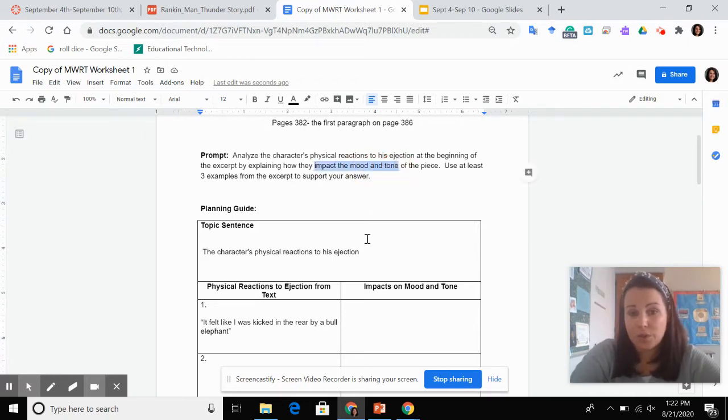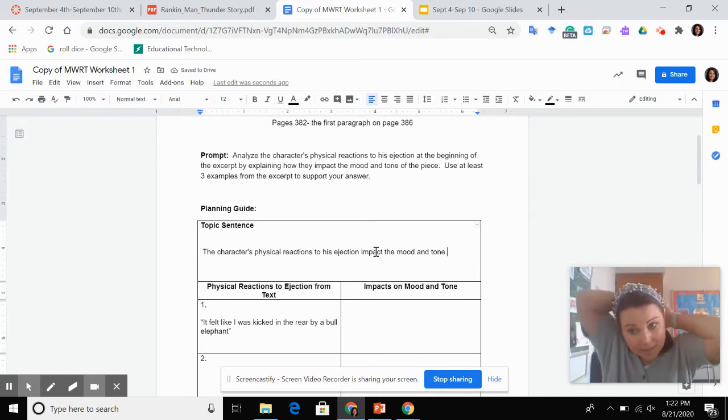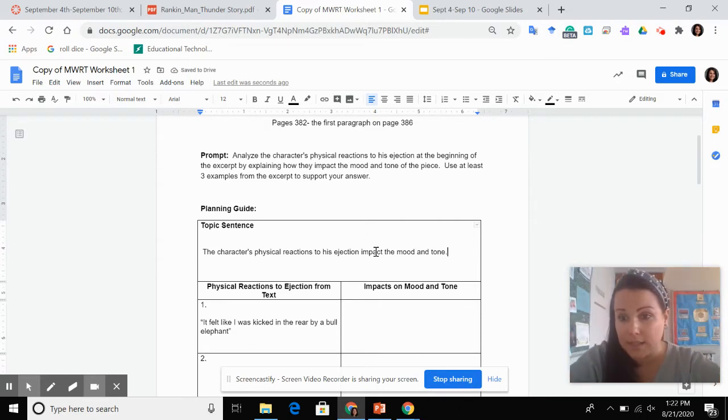That is it. When you are asked to write a topic sentence, you take keywords from the prompt and you write them into the topic sentence. This is an example. It doesn't have to be just like this. Somebody else could have said, Rankin's reactions impacted the mood and tone in 3 ways. Or you could say, there are 3 ways that the mood and tone was impacted. Grammar is kind of bad, but it doesn't have to be exactly how I did it or in order.